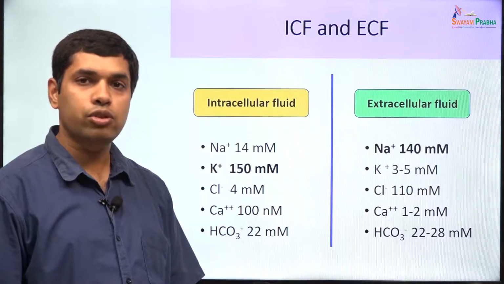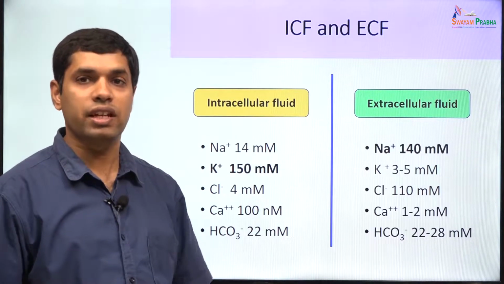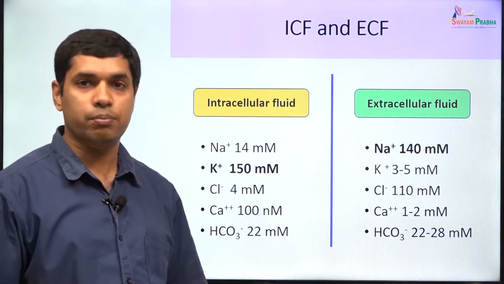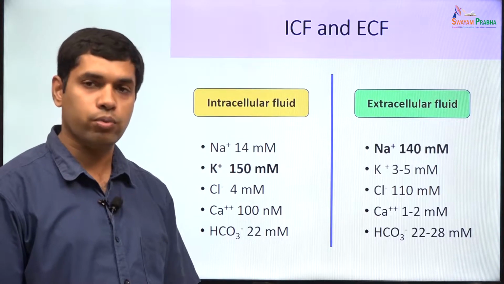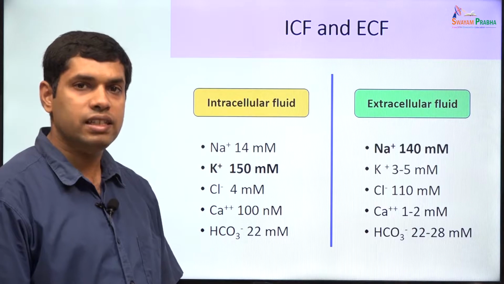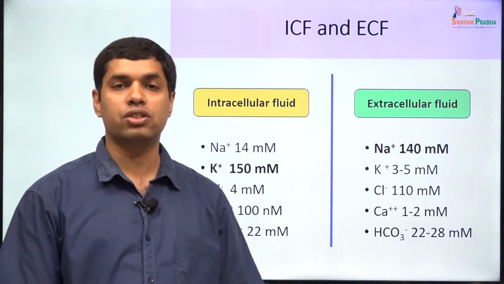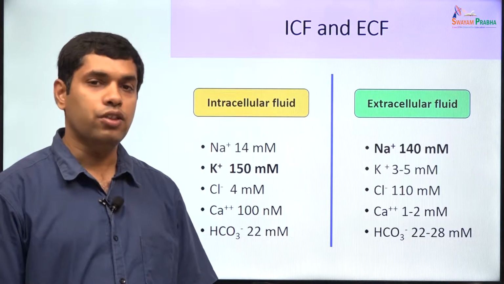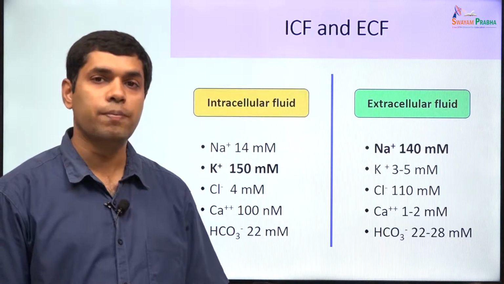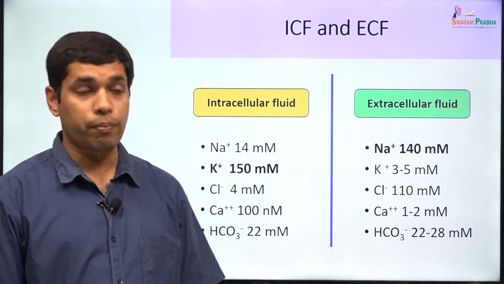So the cell is able to utilize the energy that is present in a particular concentration gradient to transport other substances in secondary active transport. The other place where the cell is able to utilize these concentration gradients is for cellular communication, especially in regards to action potentials. In the neuron as well as in the skeletal muscle, the depolarization of the action potential is due to the entry of sodium.